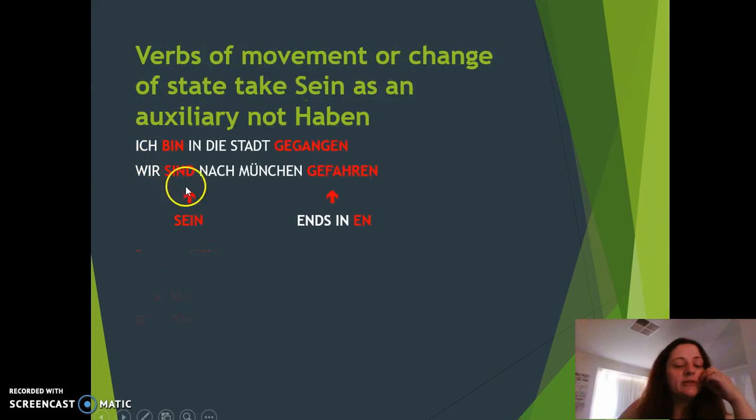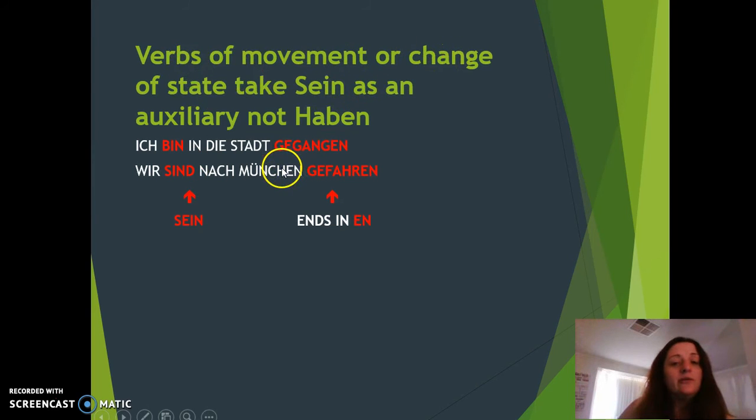So what we're talking about is this word here. Ich bin in die Stadt gegangen, not ich habe in die Stadt gegangen. You're saying I went to the city, so using the verb to be rather than to have. Wir sind nach München gefahren. Gefahren means drove. Because it's a verb of movement, you don't have haben here, you have sind. So verbs of movement or change.